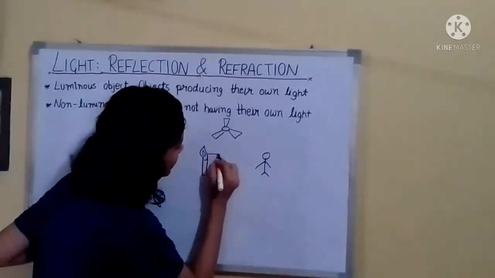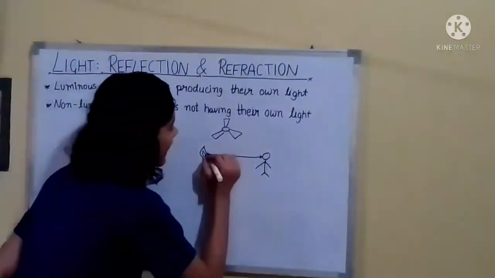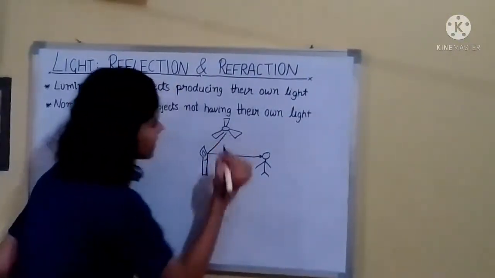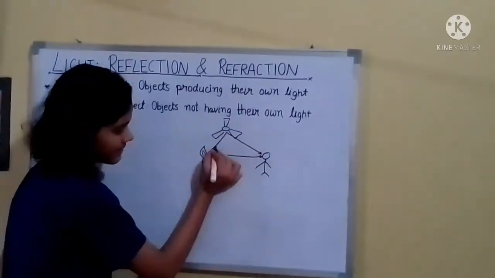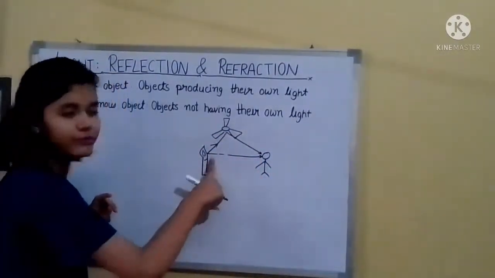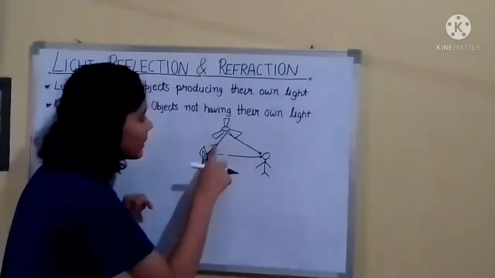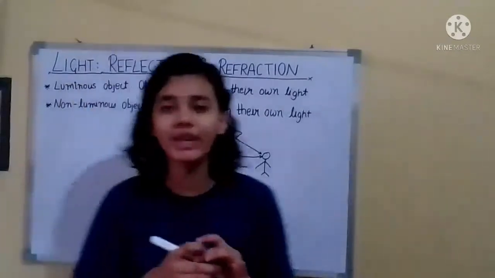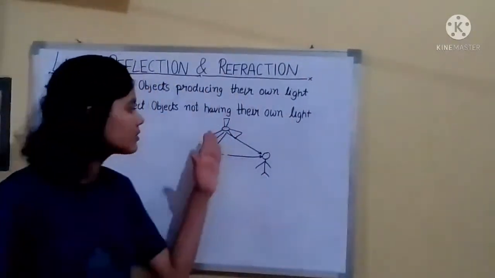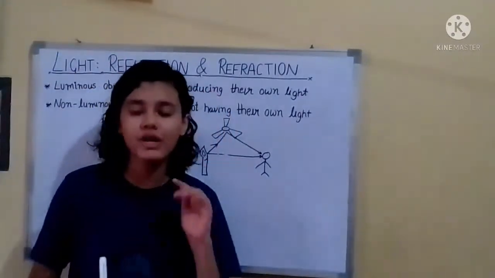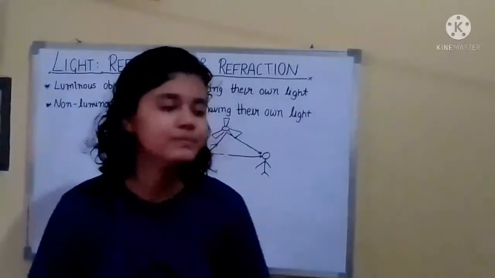Now you can see this light from the candle, and when this light strikes the fan, it will be reflected back to your eyes like this. So first, that light will create its own image, and second, when the light from the candle strikes the other objects of that room, it will be reflected back to your eyes, and this is how you can see anything in a room.